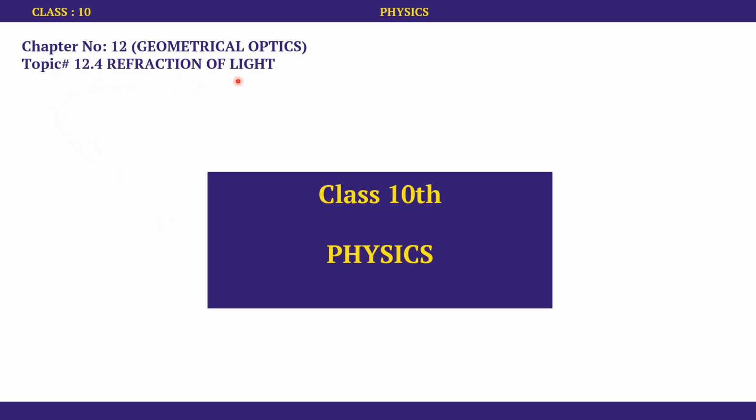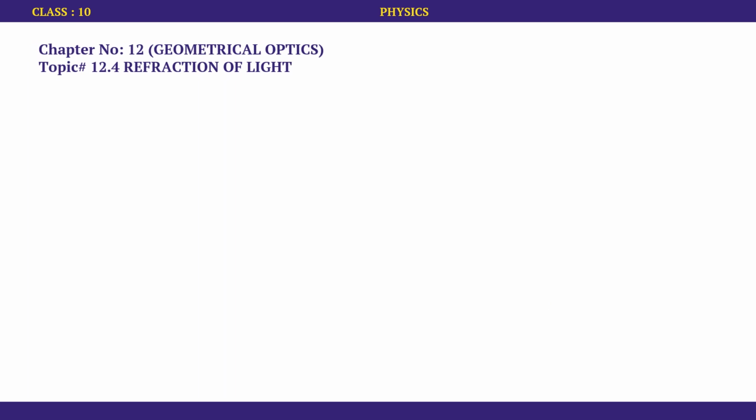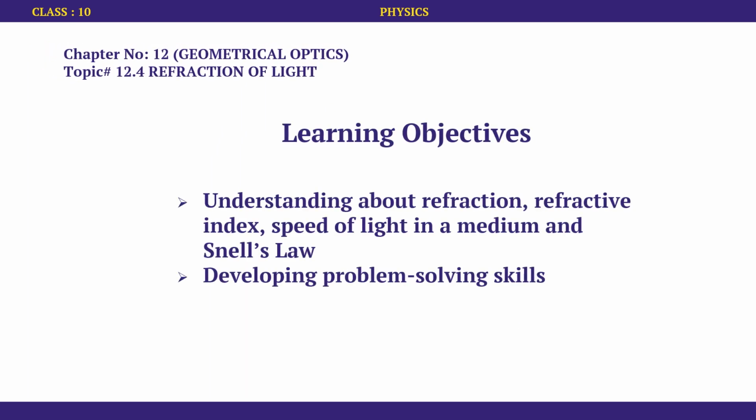It is chapter number 12, Geometrical Optics. In this topic we are supposed to learn and understand what exactly refraction is. We'll talk about the refractive index of certain materials or mediums. We will talk about the speed of light in a medium and how it changes when a ray of light specifically enters from one medium to another.